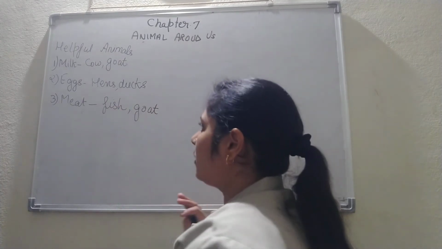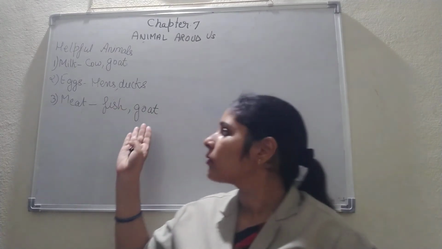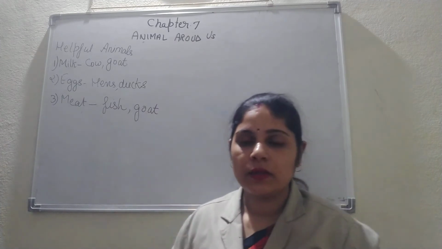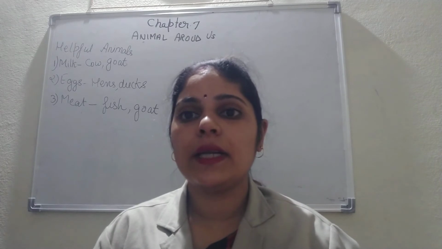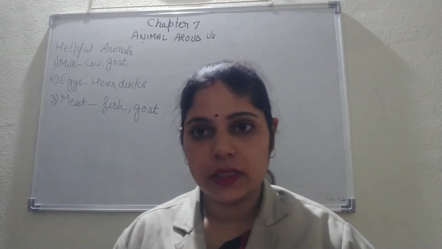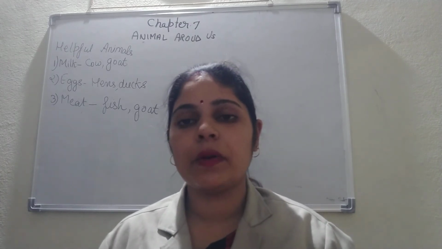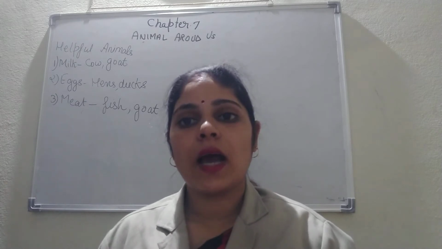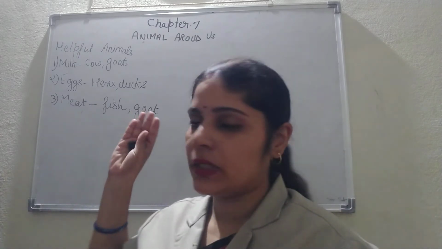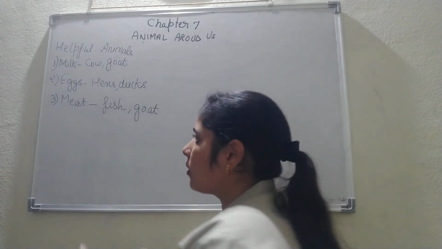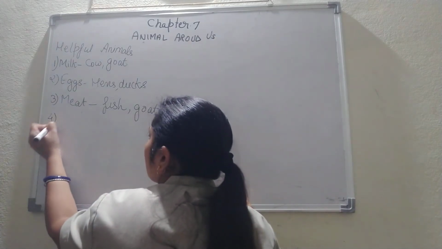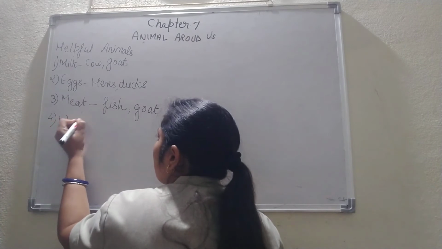These are the animals who are consumed as meat. So these are eaten by non-vegetarians. So who are the non-vegetarian people? Who eat flesh or meat.